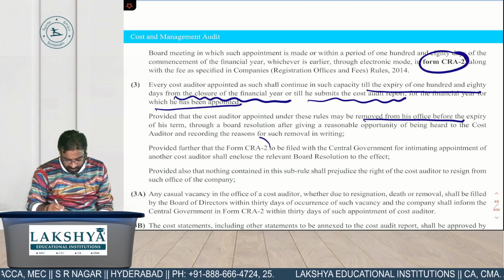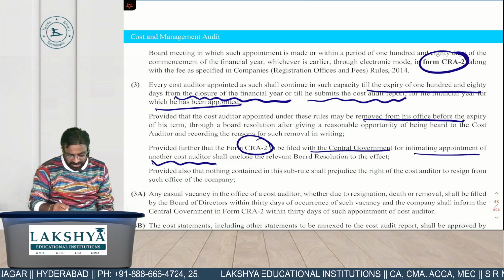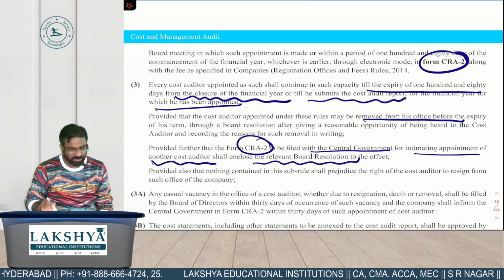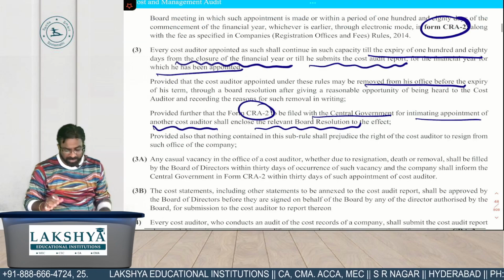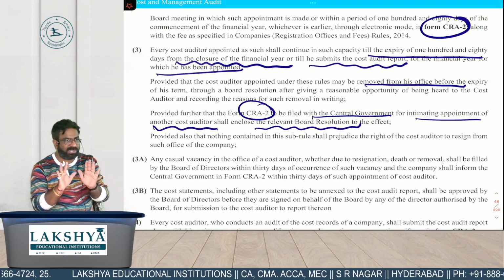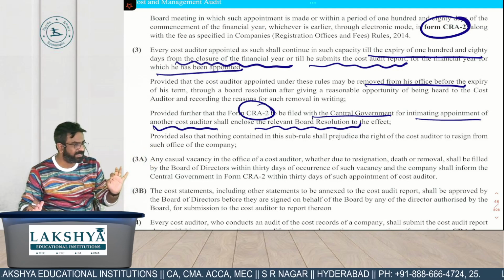Provided further, again CRA2 is to be filed with the central government for intimating the appointment of another cost auditor, and shall enclose the relevant board resolution copy. I think everything is sorted which I already made you know. मैं तुम्हें ये इसलिए पढ़ा रहा हूँ ताकि तुम्हें ये फील हो कि we have not left any sentence unwritten.